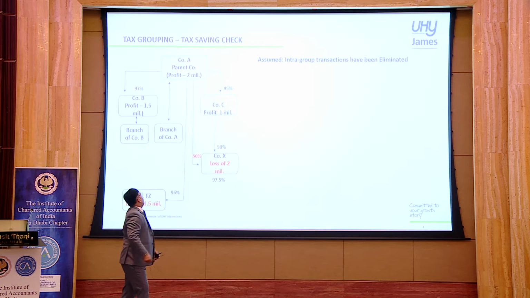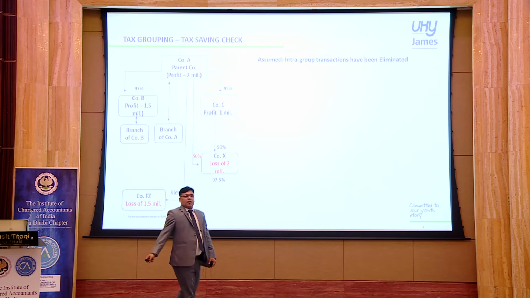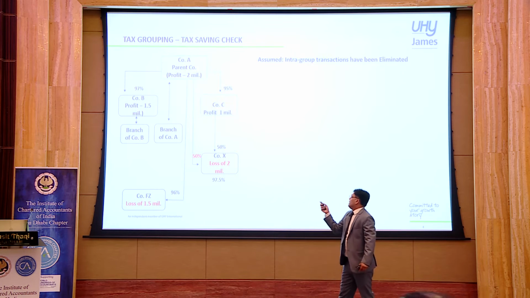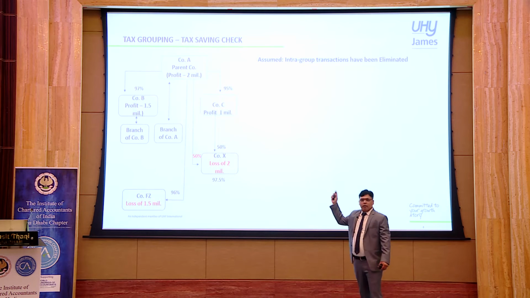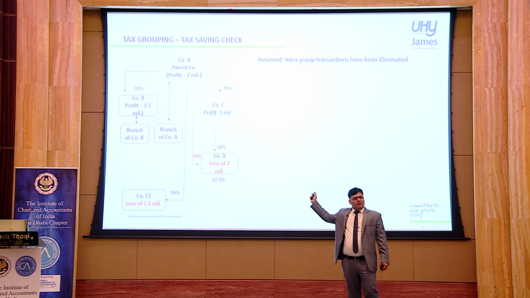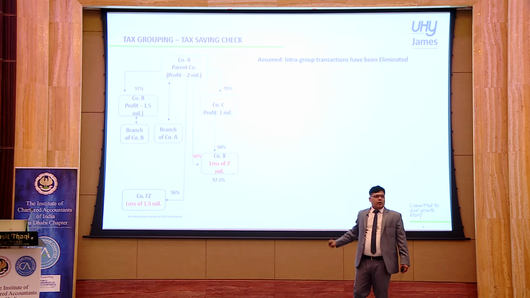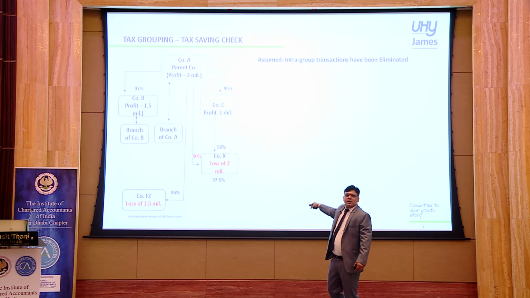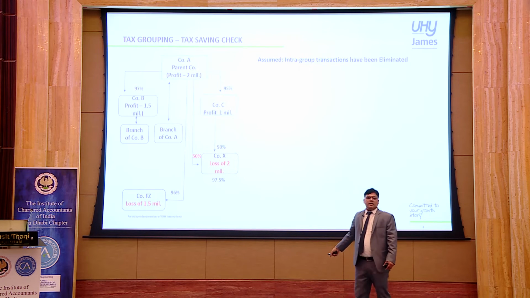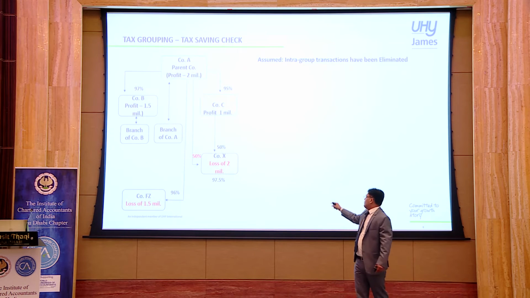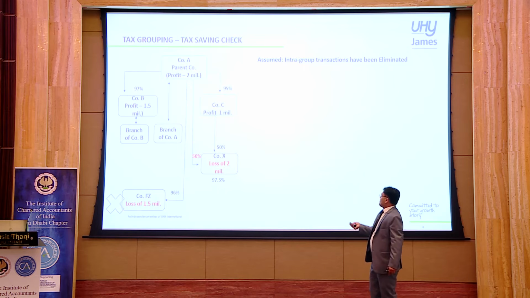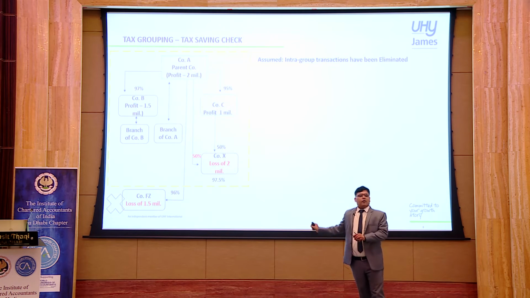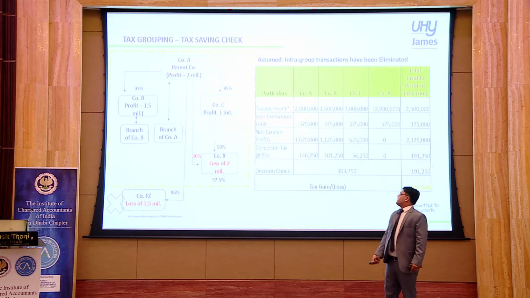Now I'll take you to the second example. In the same structure, company A directly has share capital in company B and company C along with branches. Now indirectly the parent company is holding share capital of more than 95%. Indirectly 50% plus 50% through company C as a subsidiary, and collectively it comes to 97%. So yes, the free zone company we are anyway not considering. So this can form a tax group.